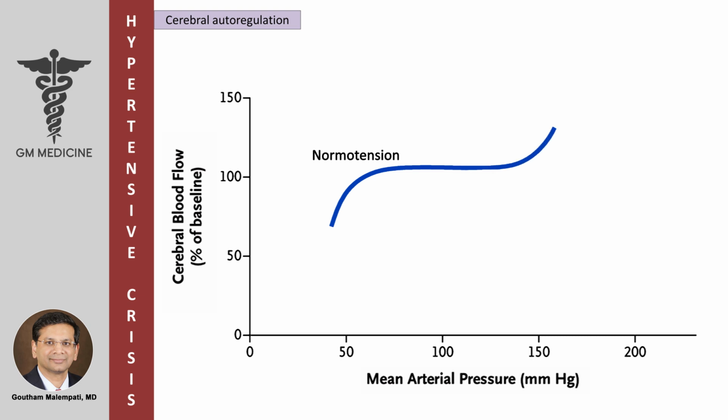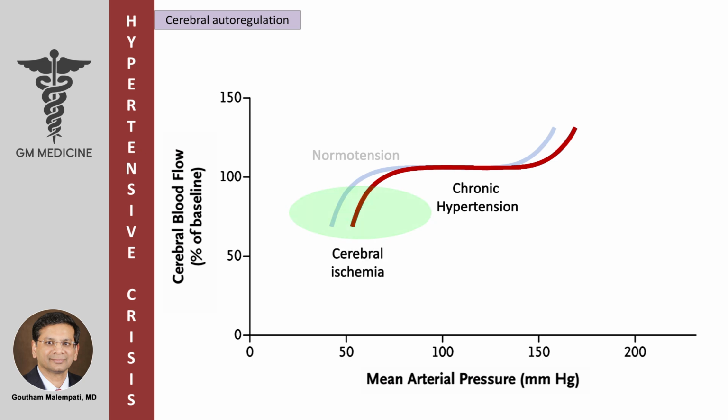Once the upper limit of autoregulation is reached, small changes in blood pressure can result in increased cerebral blood flow, causing cerebral edema. Once the lower limit of the autoregulation curve is reached, small decreases in blood pressure can cause decreased cerebral blood flow, resulting in cerebral ischemia. The autoregulatory curve is shifted to the right in chronic hypertension. This can predispose them to cerebral ischemia if the blood pressure is abruptly decreased.